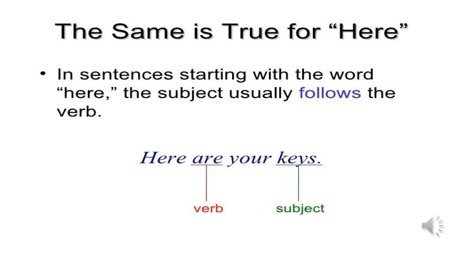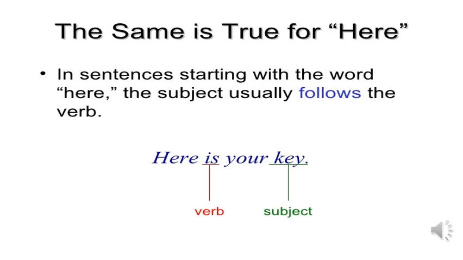Look at the sentence. Here are your keys. In this sentence, we start with the word here. When we start with the word here, the subject follows the verb. What is the subject in the sentence? Keys. Keys is plural, so the verb should be plural. So we can say, here are your keys.